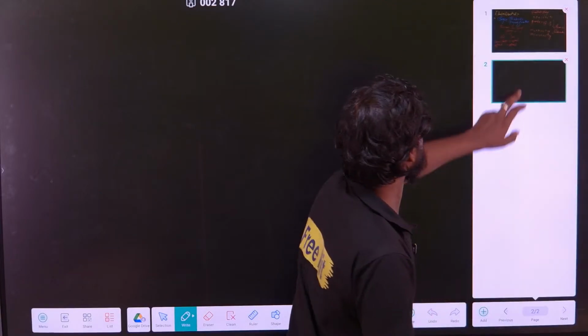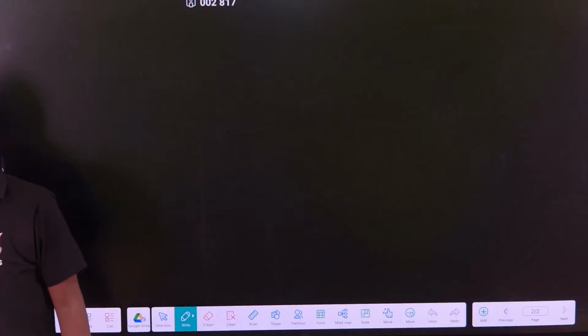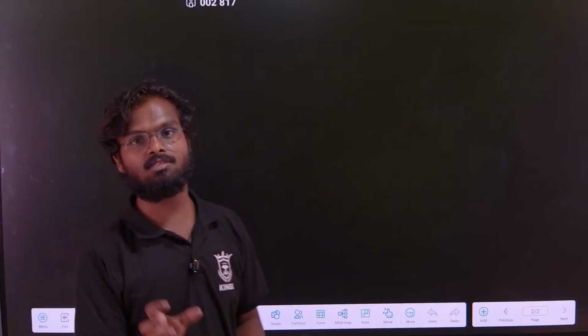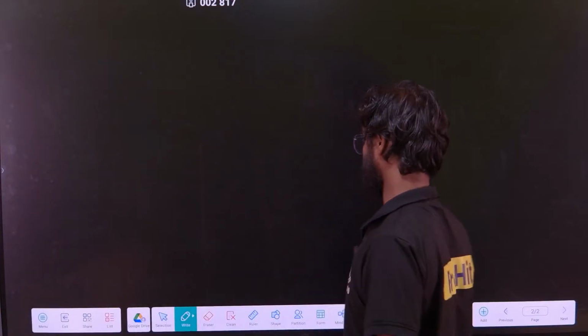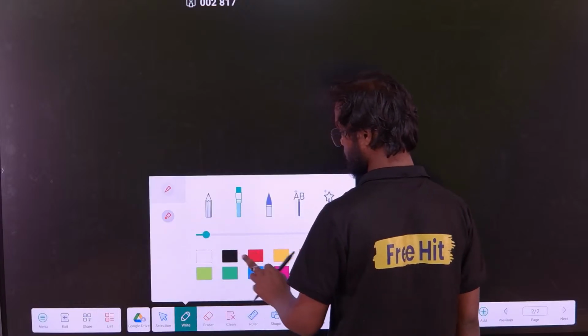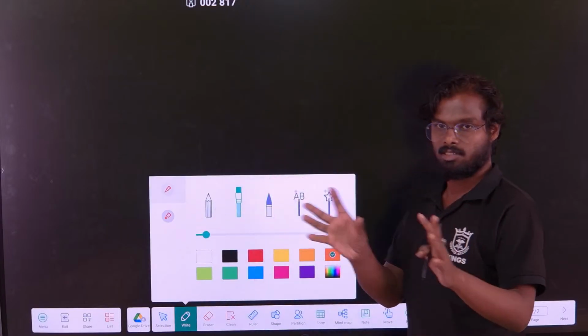Yeah. So next, there are some properties of charge. What are the properties of charge? You have a basic idea about charge.